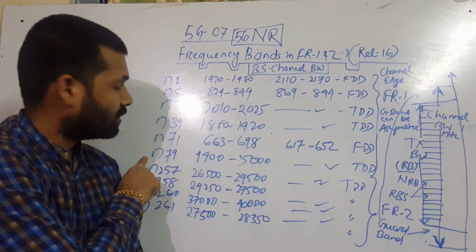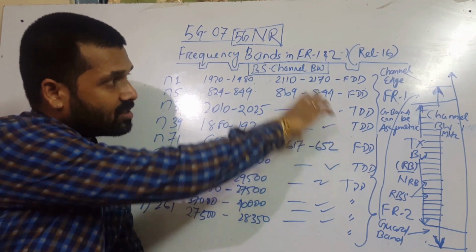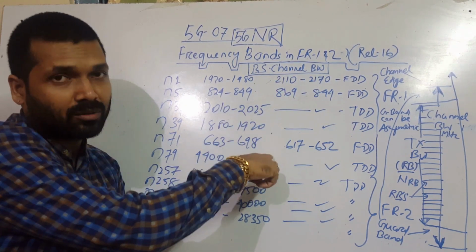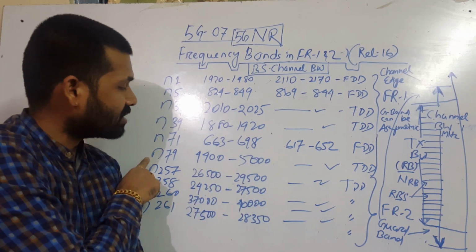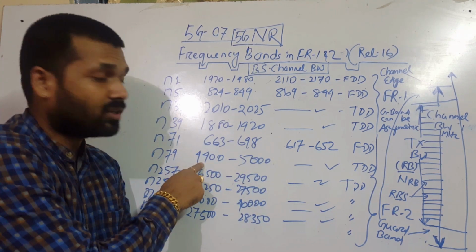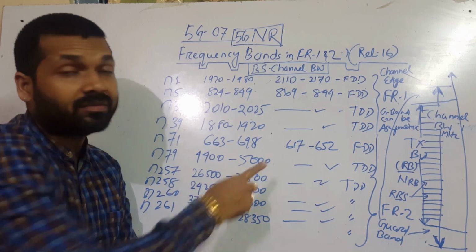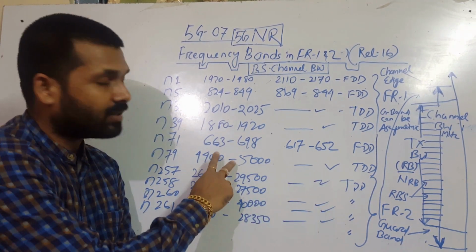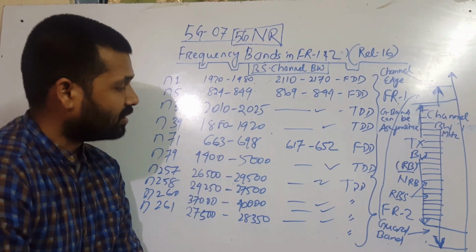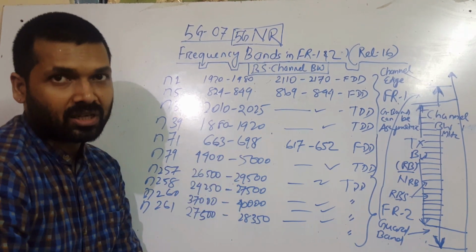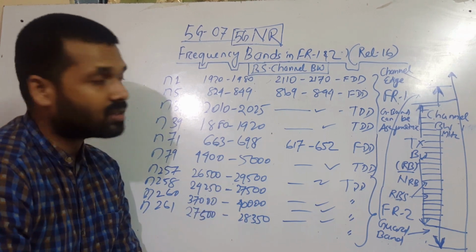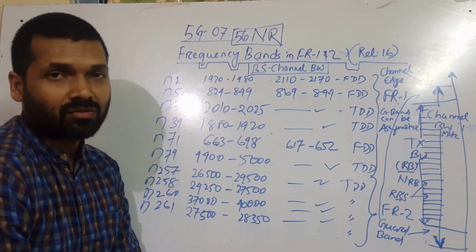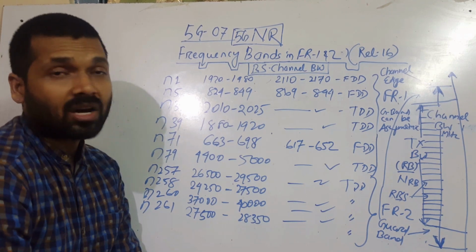Now the last one in FR1, these are all FR1 band names, is N79, which operates between 4400 and 5000 megahertz. This operates in TDD mode, so both uplink and downlink will be done within this range, 4400 megahertz to 5000 megahertz, for 5G NR deployments in FR1.